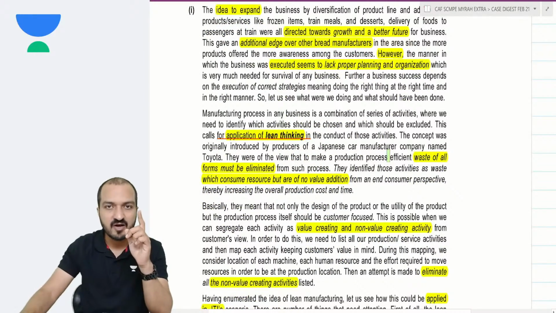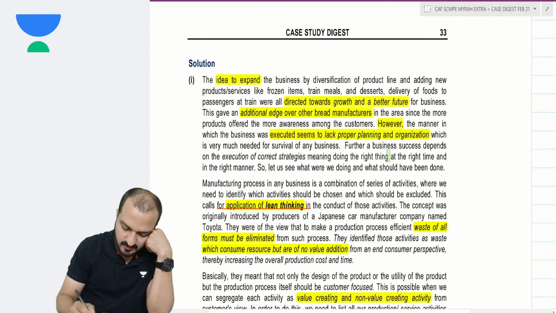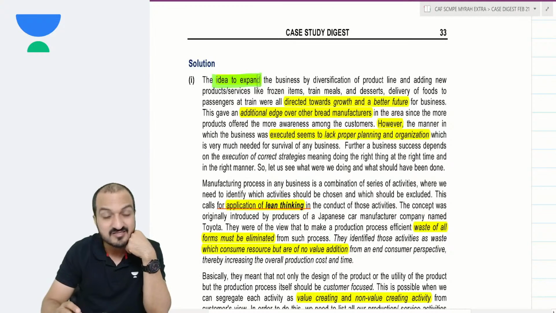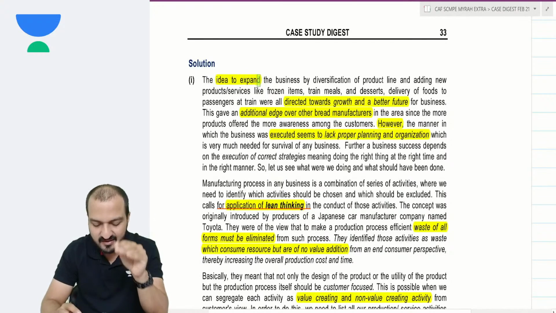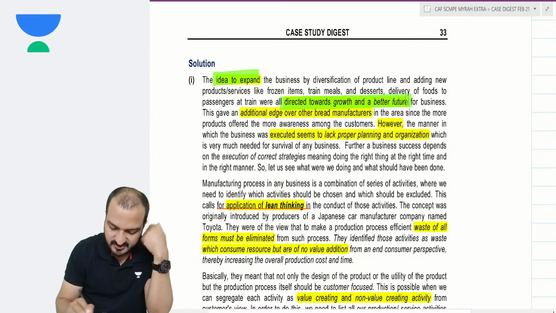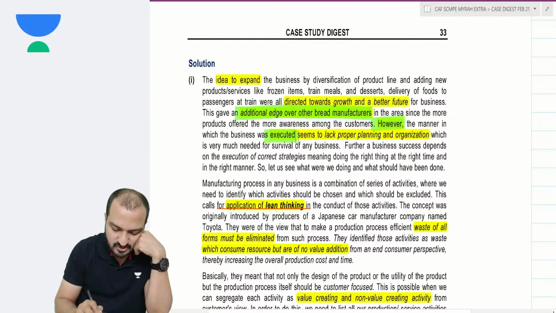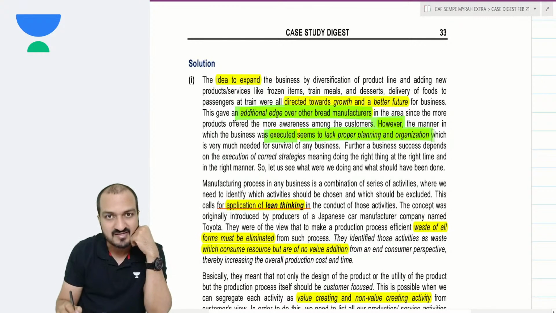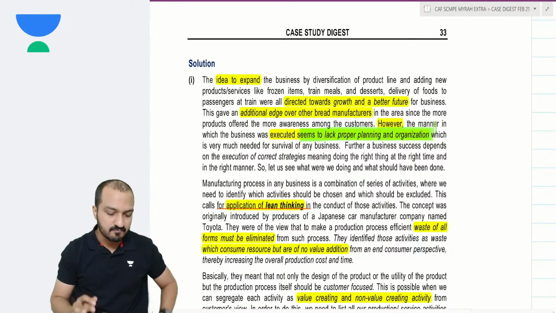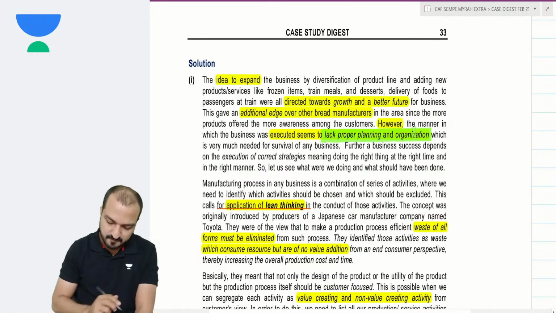So in my answer, first question, they were asking what are they doing wrong? Let's see. First of all, their idea to expand business seems to be a good idea, but they have not implemented that idea correctly. The idea to expand is directed towards growth and better future. It will give you additional edge over the other bread manufacturers. However, execution seems to lack proper planning and organization. So expansion plan is not bad, but this company has executed the expansion very badly with lack of proper planning and organization.